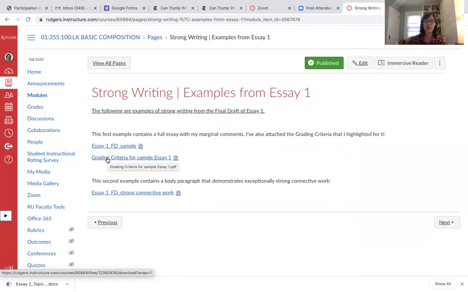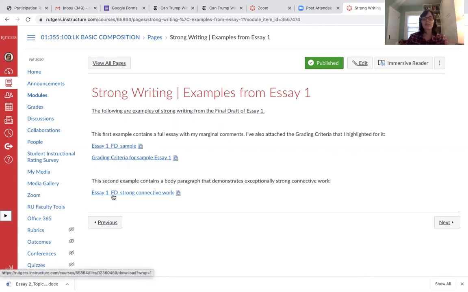So usually, what we aim for essay 1 is ideally like C to C plus, right? Ideally kind of C plus, and then shoot for B and up for paper 3 and paper 4. So this is exceptionally strong, and we'll talk briefly about why it's that strong, and use it as an opportunity to get familiar with the grading criteria, which we want to hit really hard going into essay 3.